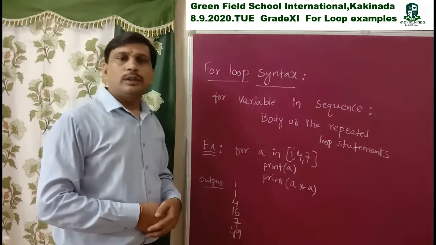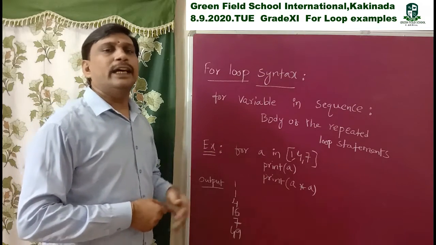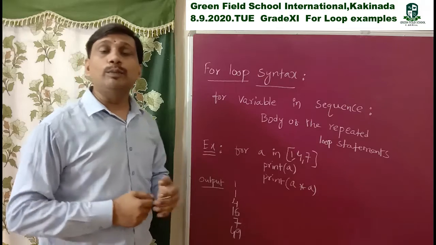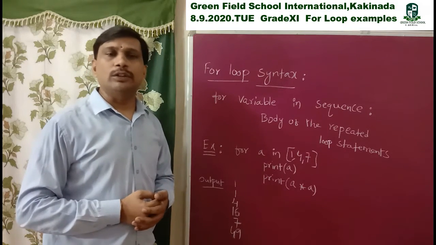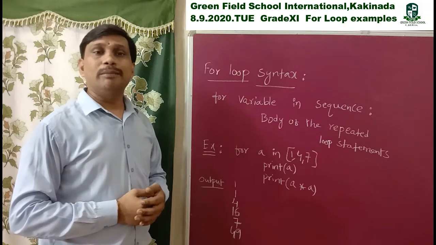Coming to next concept, that is for loop syntax. I write here for loop syntax with example. See, for loop is used to execute the same set of statements iteratively a number of times.